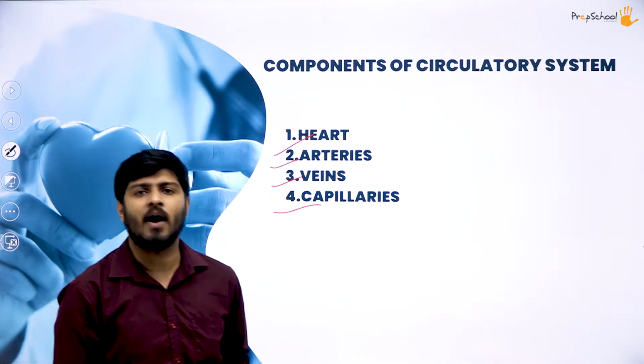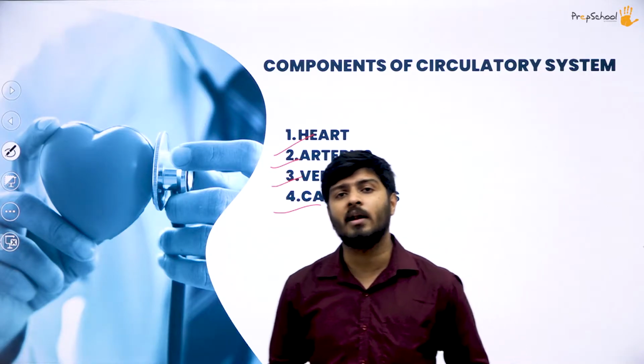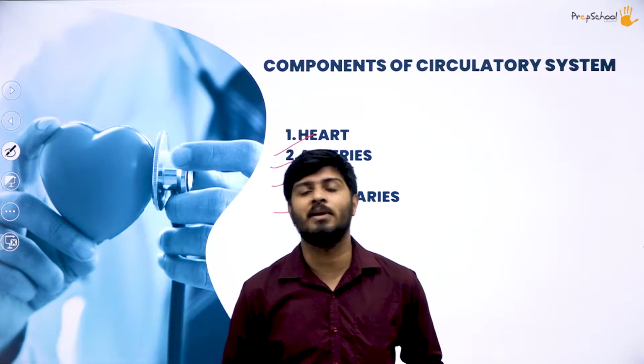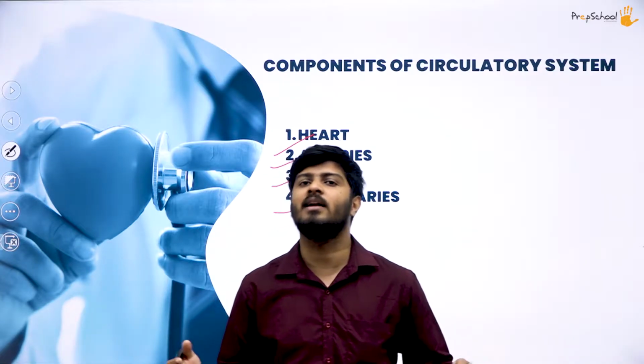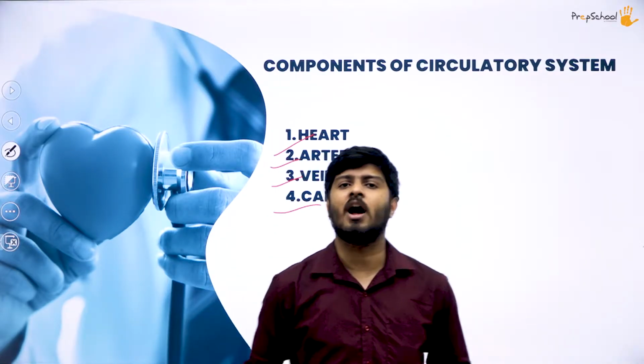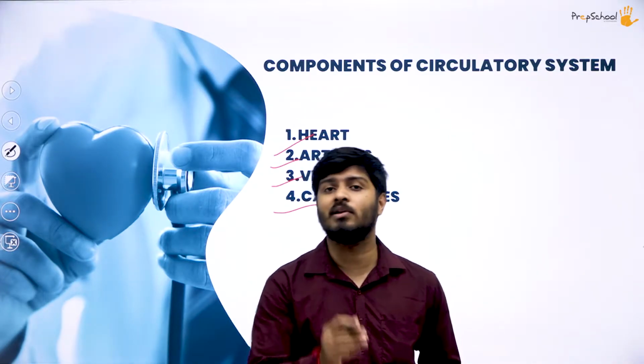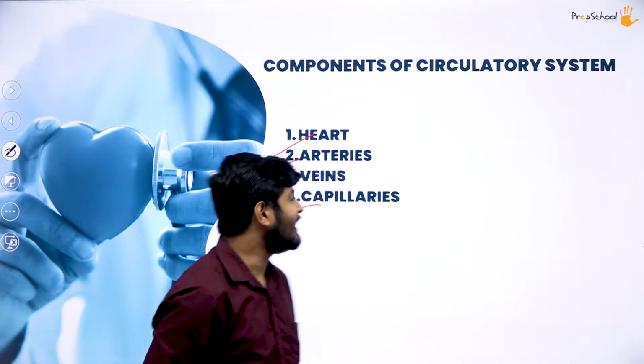Now what is the function of the heart? The function of the heart is to pump blood across your body so that your blood can carry required elements or micro elements to your tissues and to your muscles and at the cellular level also. So you see here how much the whole physiological system of your body is dependent on your circulatory system and particularly the heart. Our next component is arteries.